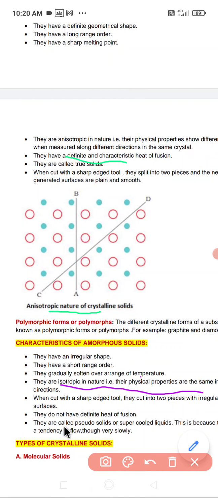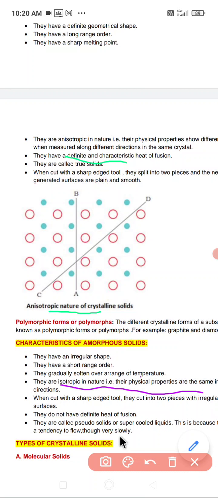They are called pseudo-solids or false solids, or supercooled liquids. This is because they have a tendency to flow, which is generally not a characteristic of solids. Crystalline solids do not show the property of flow, but these solids actually show the property to flow, and hence they are called pseudo-solids or false solids.